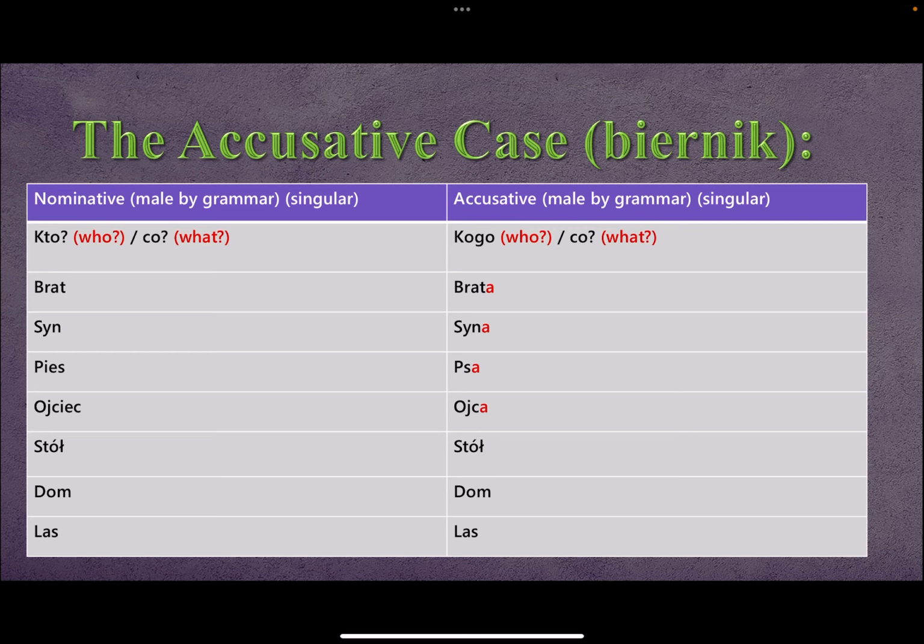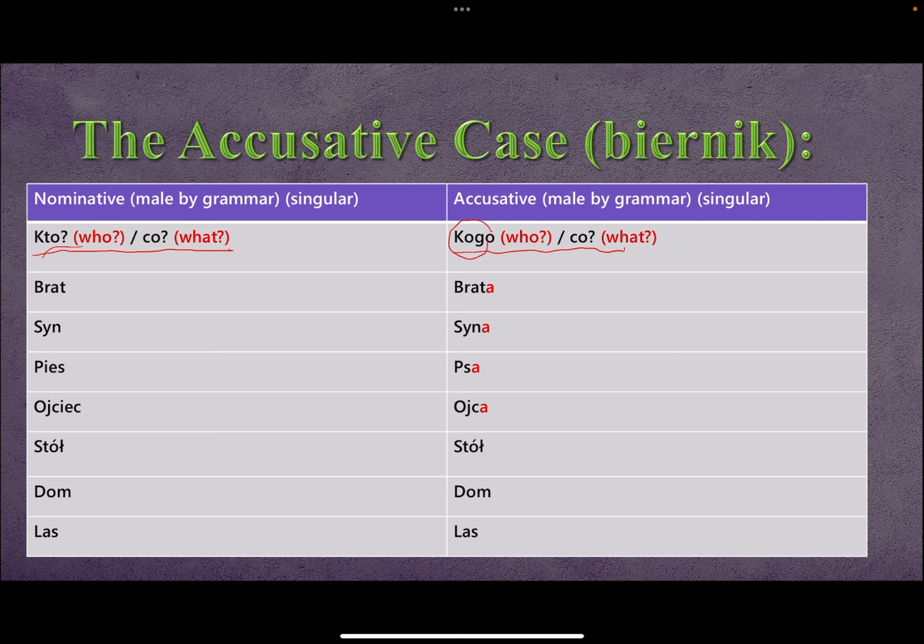Remember, in nominative, which is the basic form of any word, we ask this question in our head: kto, co, which means who and what. And the accusative is kogo, co. It means like to whom or to what, kind of. It's like who's being attacked or who's being affected by the who. So the first who is the subject of the sentence. The second who, which is kogo, is the object of the sentence.